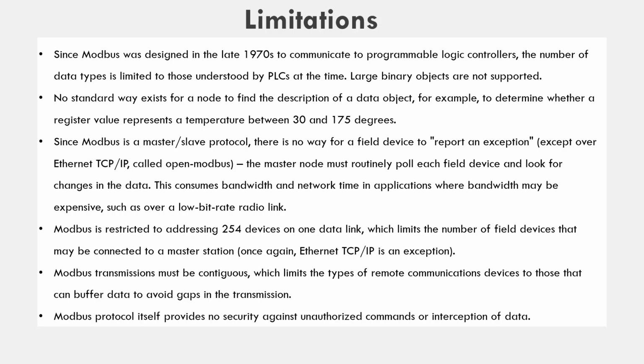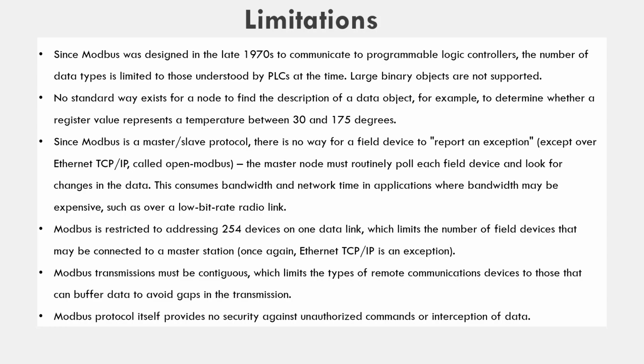The third limitation: since Modbus is a master-slave protocol, there is no way for field devices to report an exception. This means the master node must routinely poll each field device and look for changes in the data, and this consumes bandwidth and network time in applications where bandwidth may be expensive, such as over low bit rate radio links. What it means is that the slave will respond only when the master sends the command to the slave. There is no communication from slave to master in this Modbus protocol.